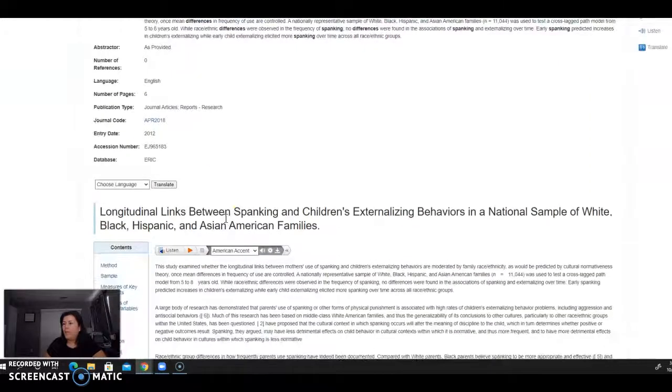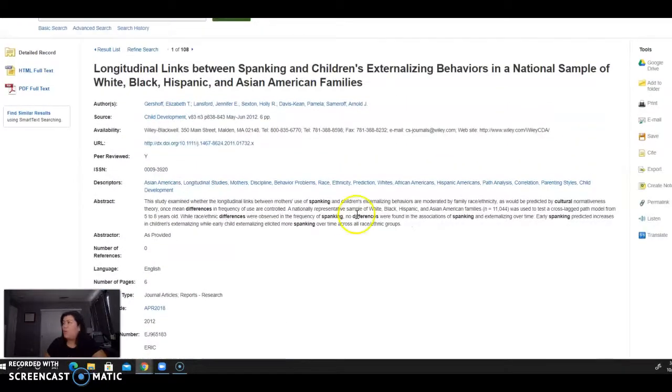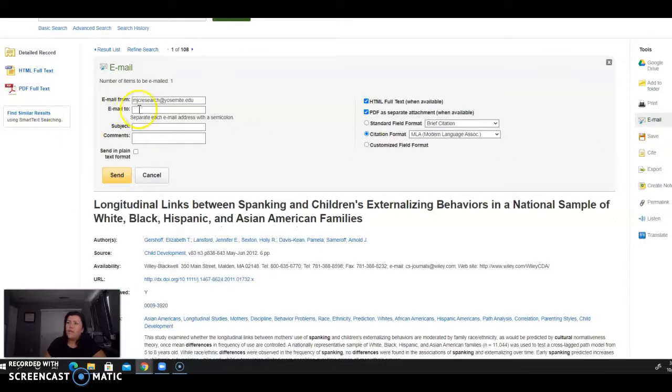If this is something that you think might work for you, then go ahead and email it to yourself. Just type in your email and send, to get a collection of several of these academic journal articles so that you can later look through and see if any of them are going to be useful for your research.